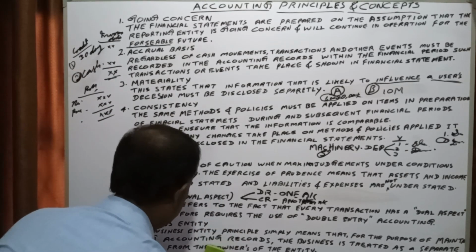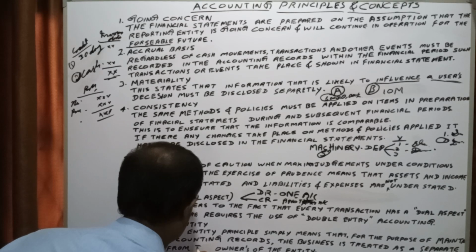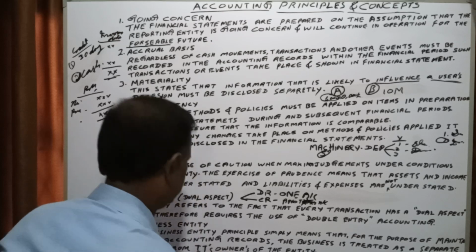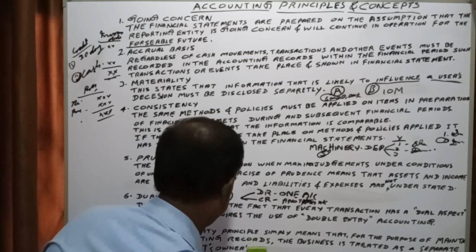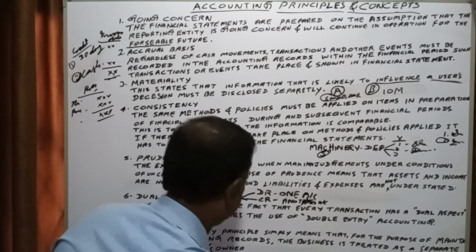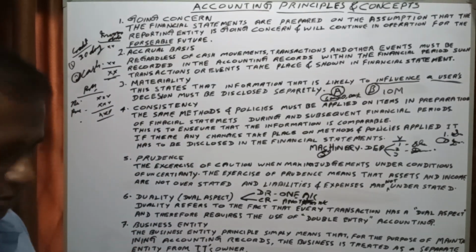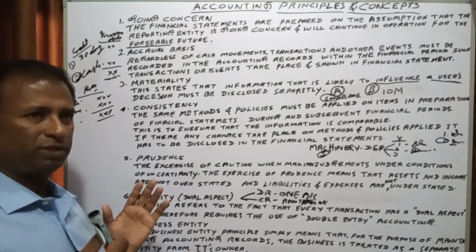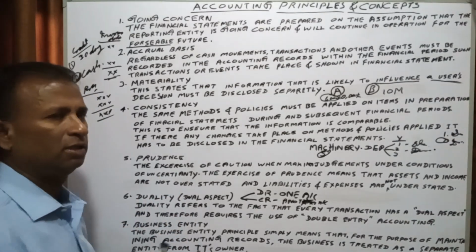From its owner is very suitable. Because the business is separate and the owner is separate, right?